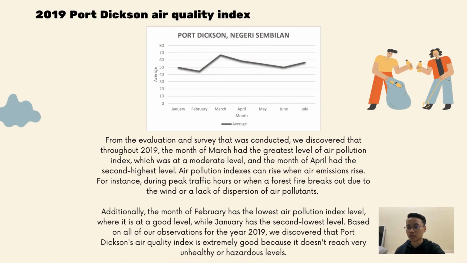We used 2019 Air Quality Index data. From the evaluation and survey that was conducted, we discovered that throughout 2019, the month of March had the greatest level of air pollution index, which was at a moderate level, and the month of April had the second highest level. Air pollution index can rise when air emissions rise, for instance, during peak traffic hours or when a forest fire breaks out due to the wind or a lack of dispersion of air pollutants.